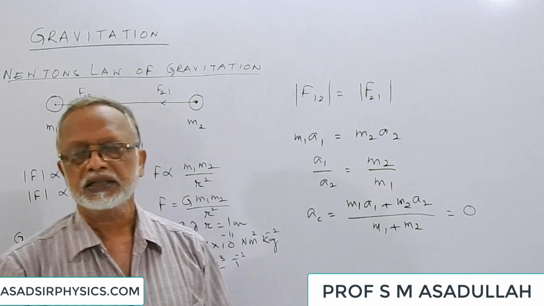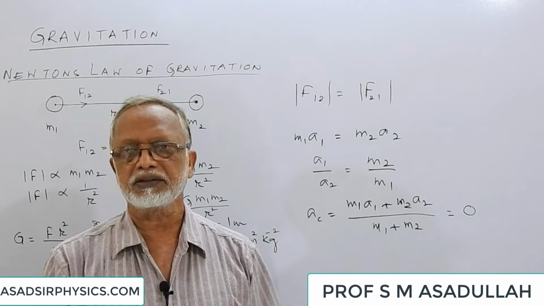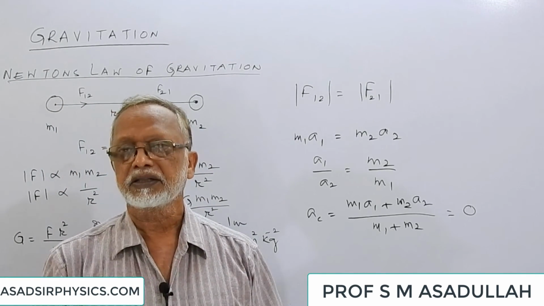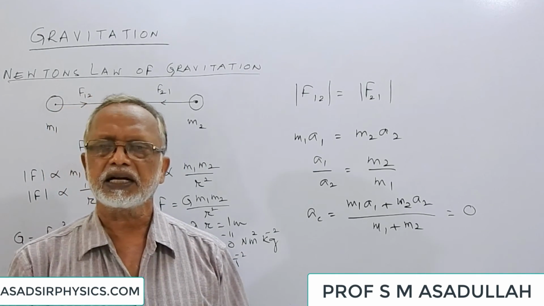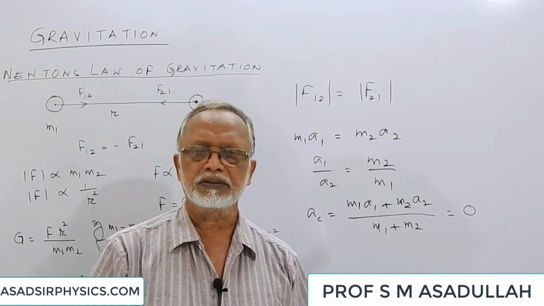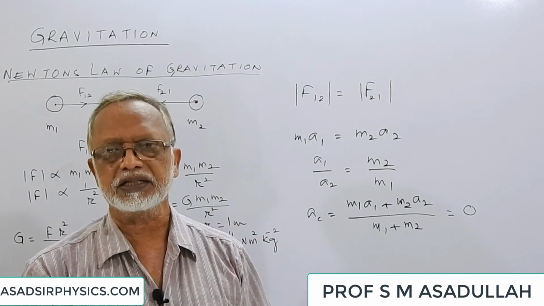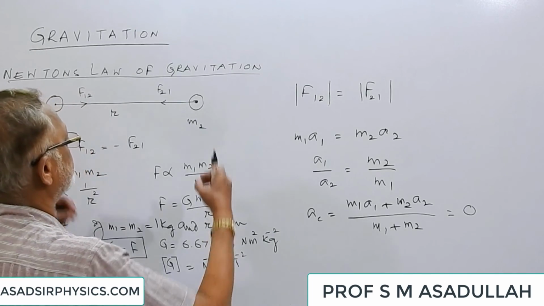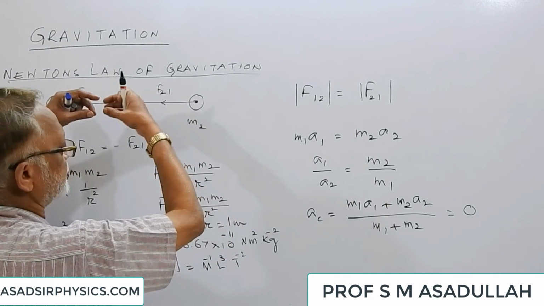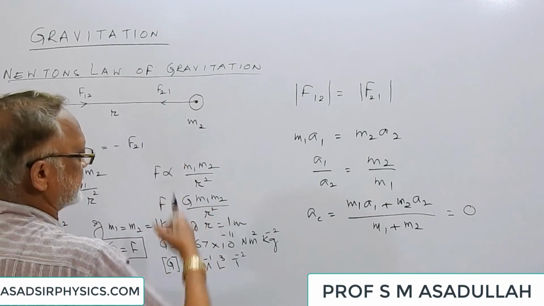So like this, the acceleration of the center of mass is 0. The sum of the pair of forces involved is also 0. Or you can say it like this: since the external force is 0, the acceleration of the center of mass is 0. Now let us consider one more thing. Suppose these bodies are released. They are under mutual attraction. They start moving towards each other.